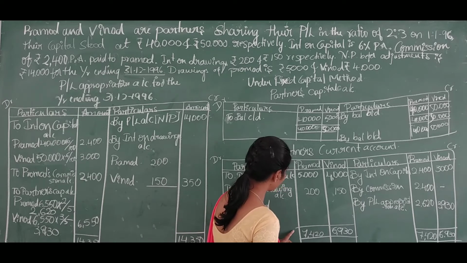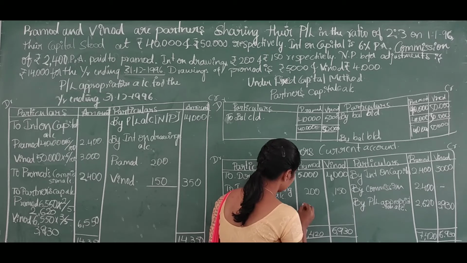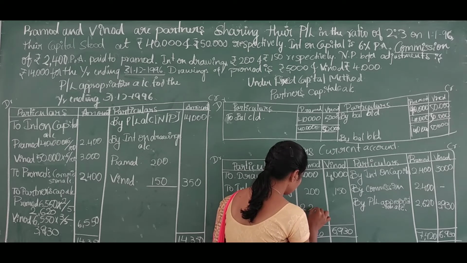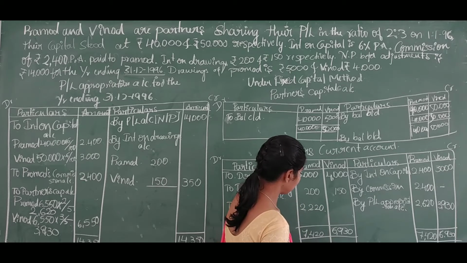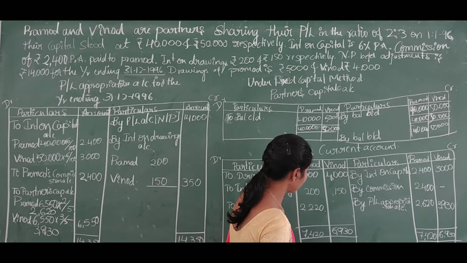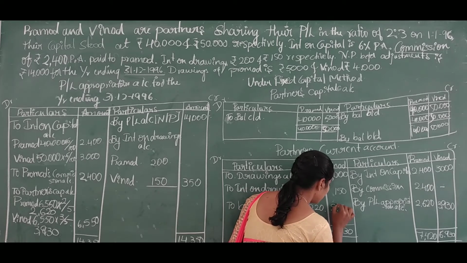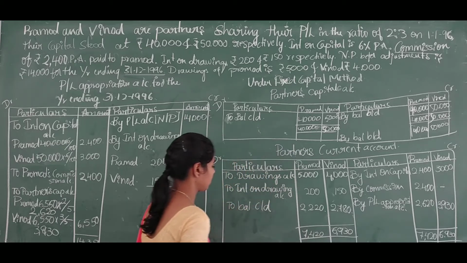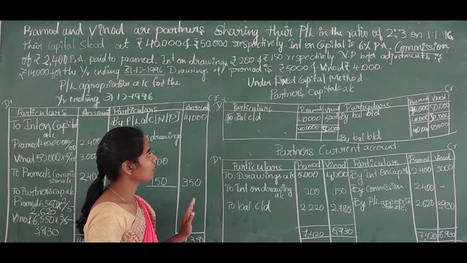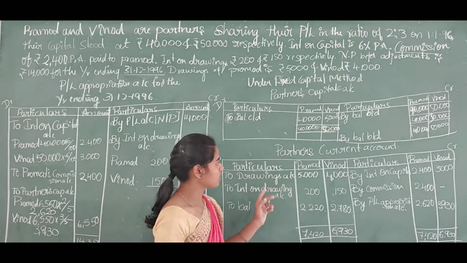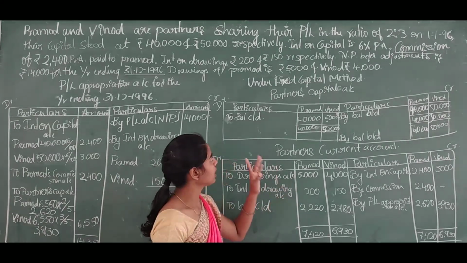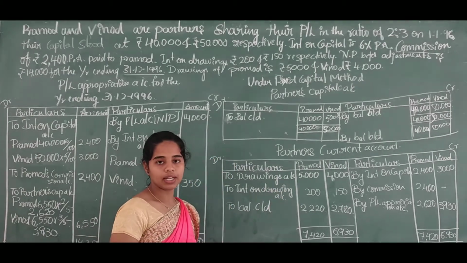The balancing amount of Pramod is 2,220, and the balancing amount of Vinod is 2,780. This is the preparation of partners current account as well as partners capital account under fixed capital method.